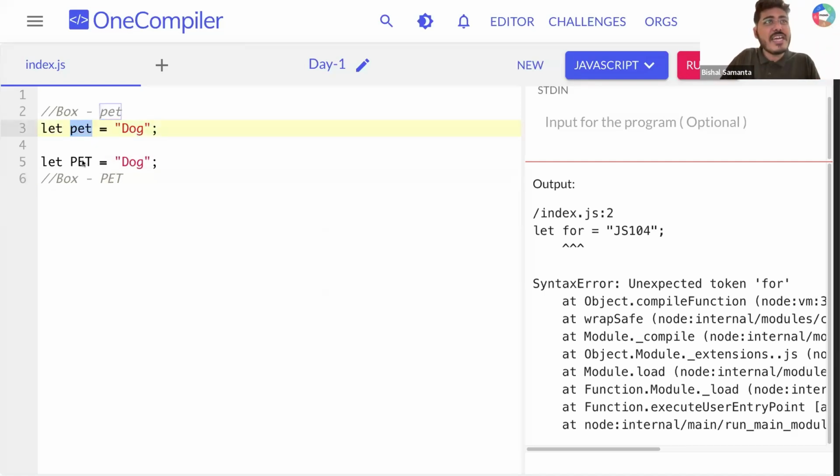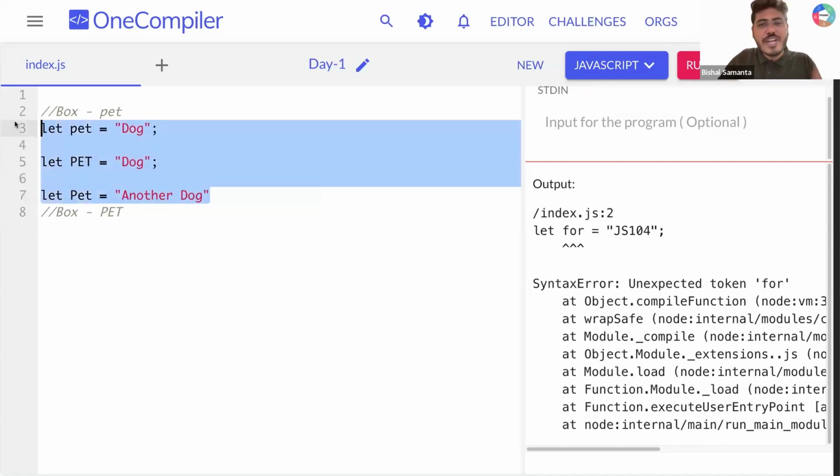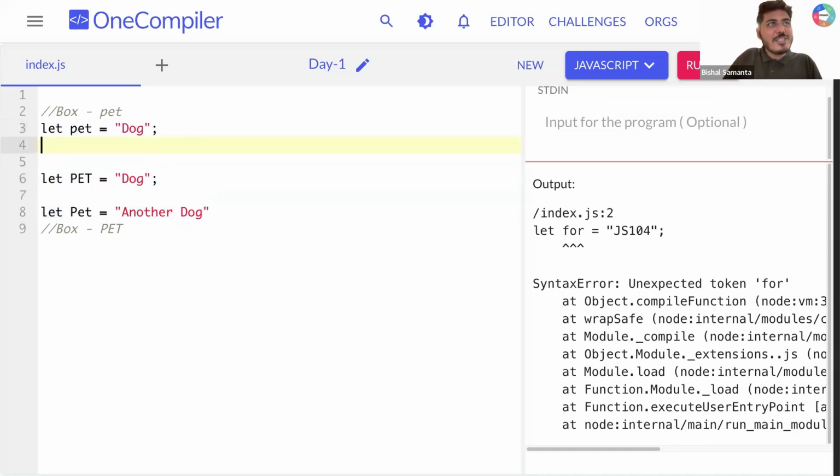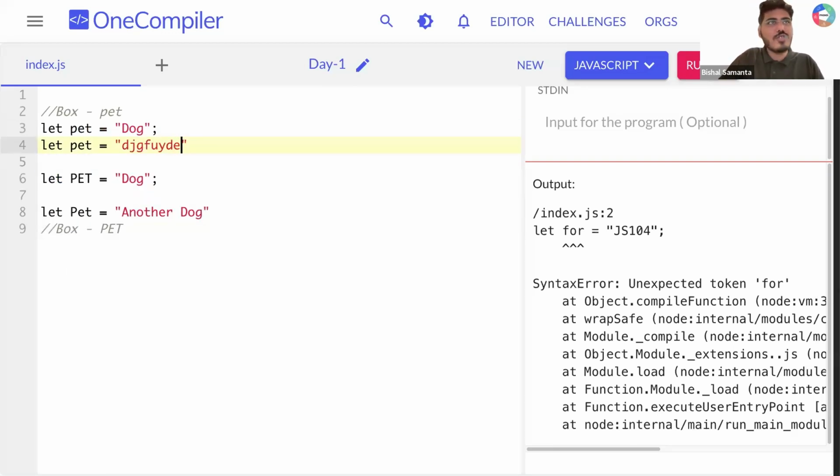That means this pet and this PET are different. Even if you create a variable like Pet, this is also different. So these three are different, until and unless you create an exactly same copy like pet and then dog, where the same box is being used.